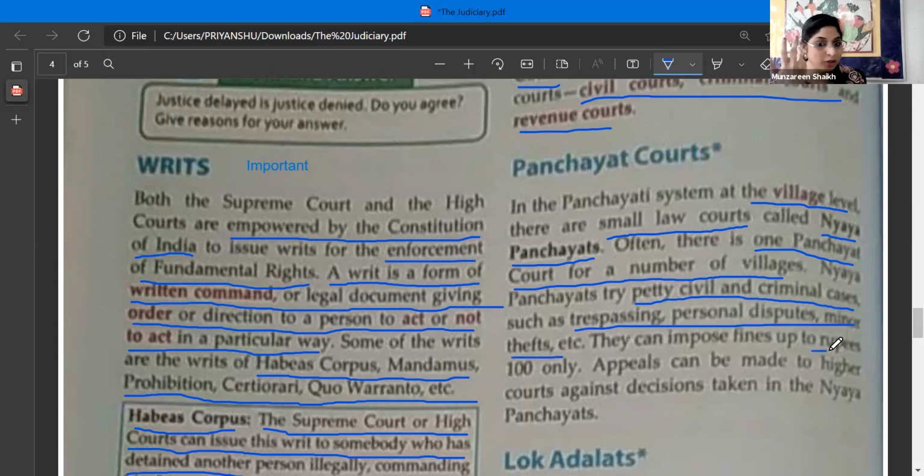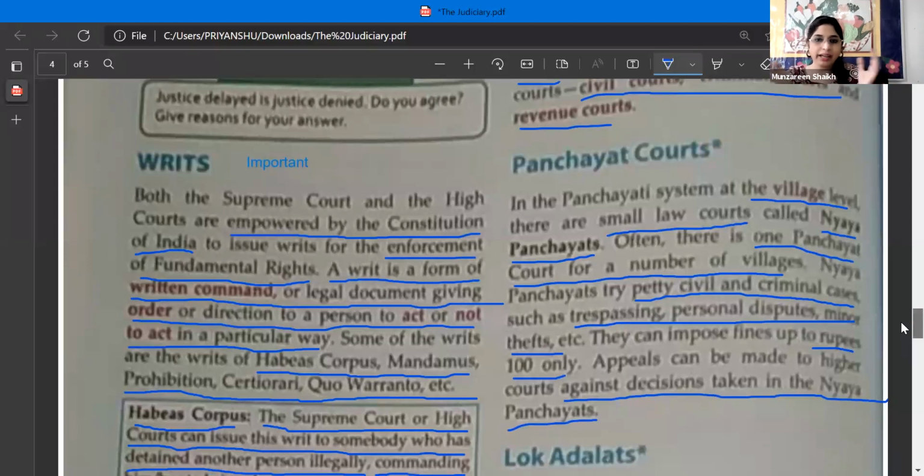Appeals can be made to higher courts against the decision taken in the Nyaya courts. So Nyaya courts work on a smaller level. It solves all minor disputes of the village.